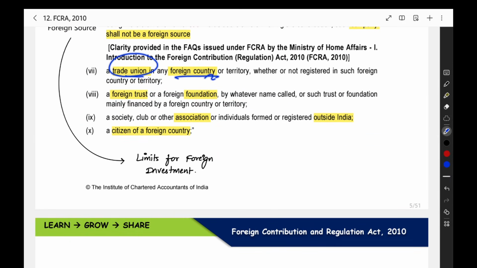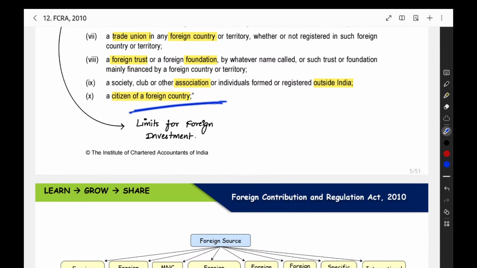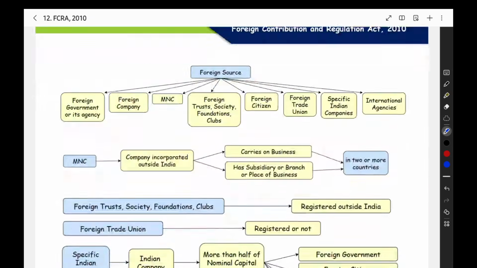Then trade union in a foreign country is a foreign source. Foreign trust, foreign foundation will also come under foreign source. Then society, club, association formed or registered outside India is also foreign source. Citizen of a foreign country: if you are getting some amount from the citizen, that is also foreign source.